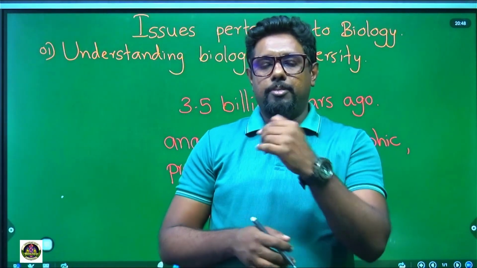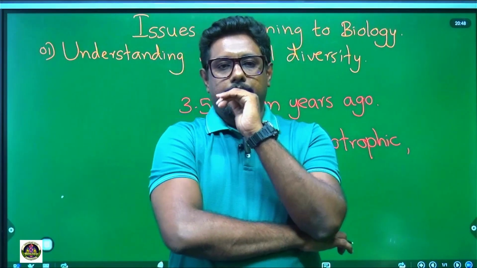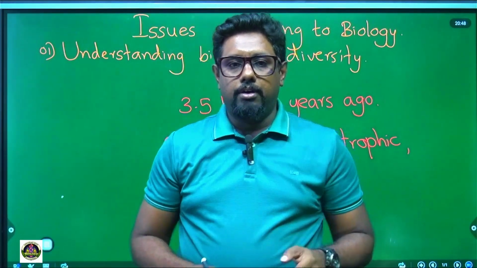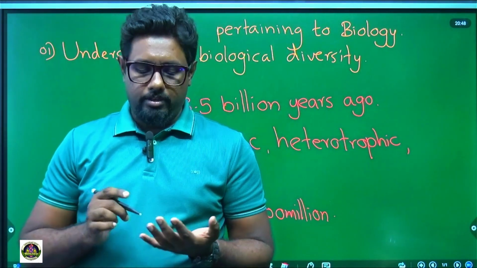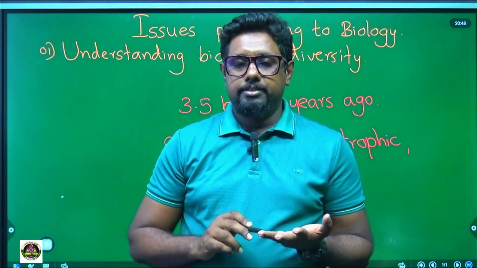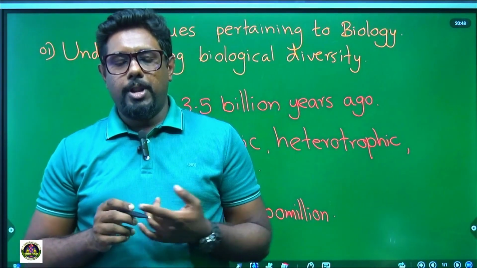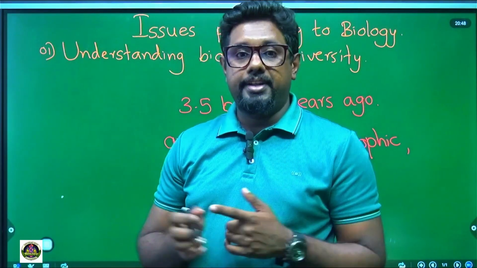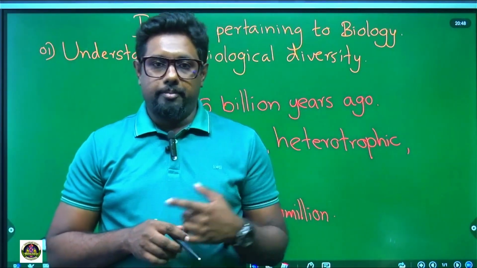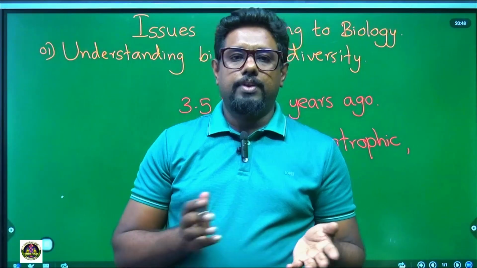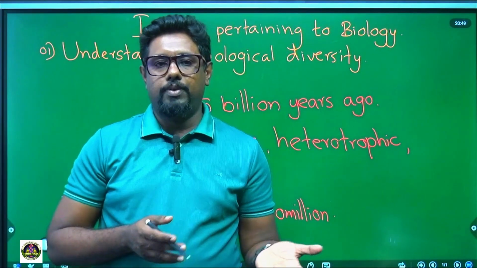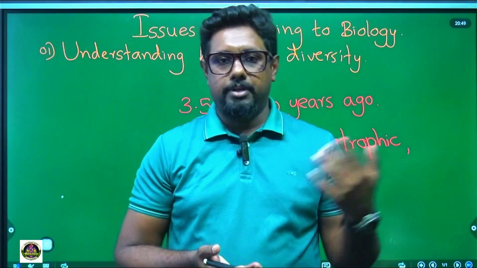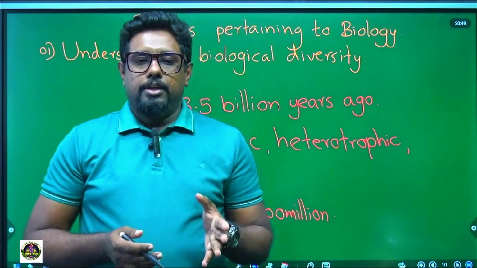Think about it like this. There is a jungle. Only plant eaters are living, like rabbits, deer, bulls. Plant eaters are living, with no predators to eat them. Then what will happen to the jungle? What will happen to the population of those animals?